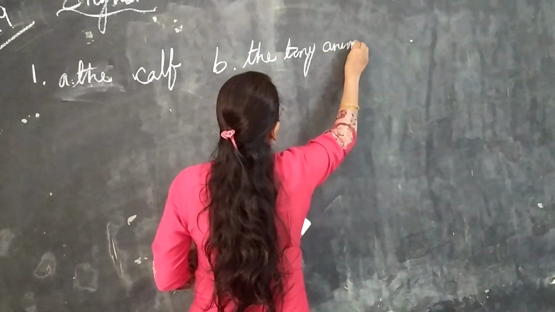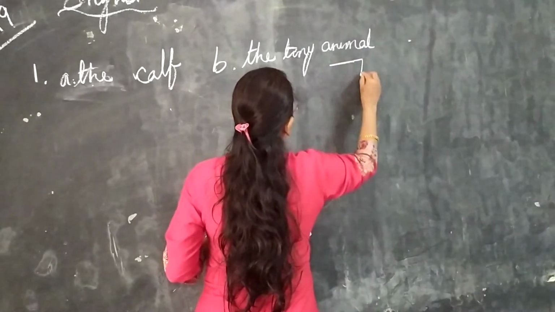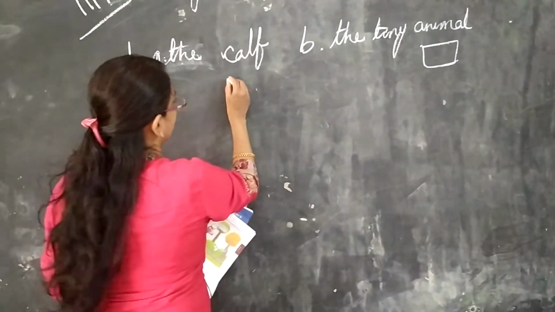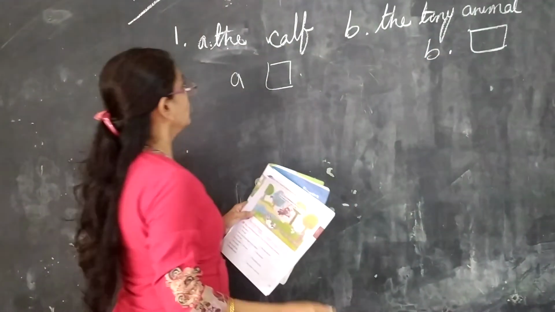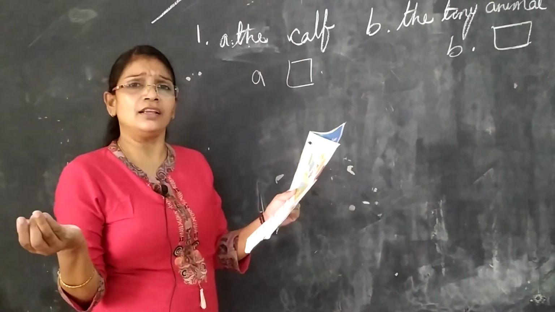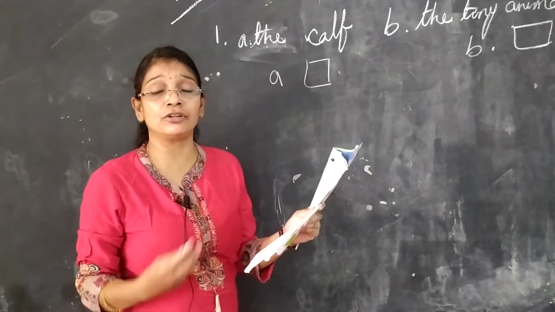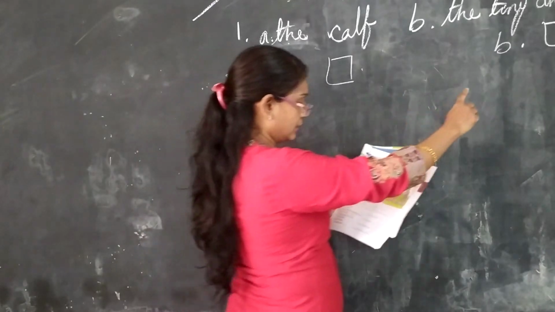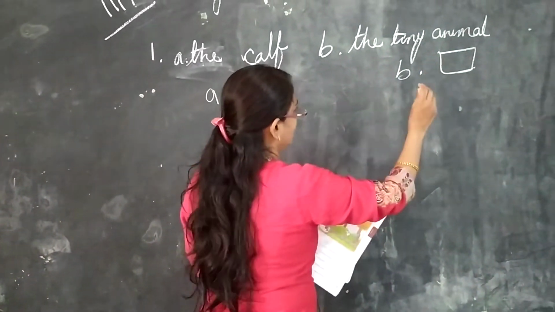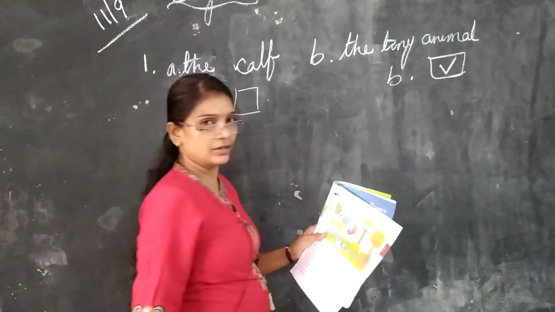You are unable to see, look at the board, children. I want to write only the blanks now. Okay, this is A and this is B. So who said who am I? Who forgot the name, children, in this lesson? Yes, the tiny animal. Put the tick mark here.